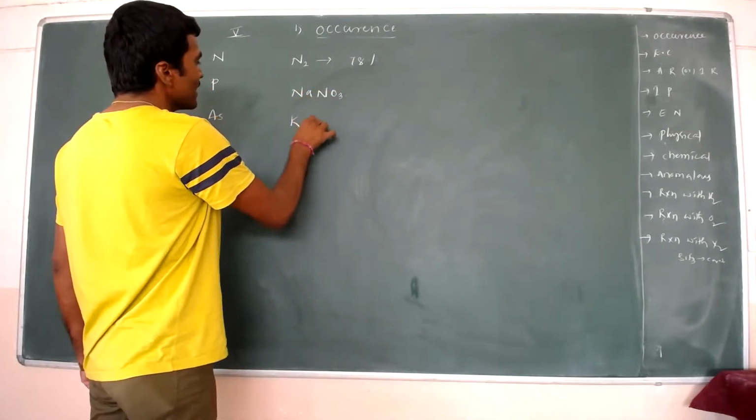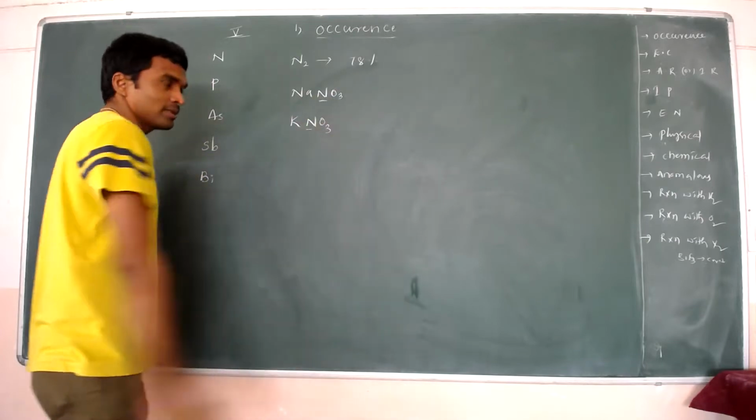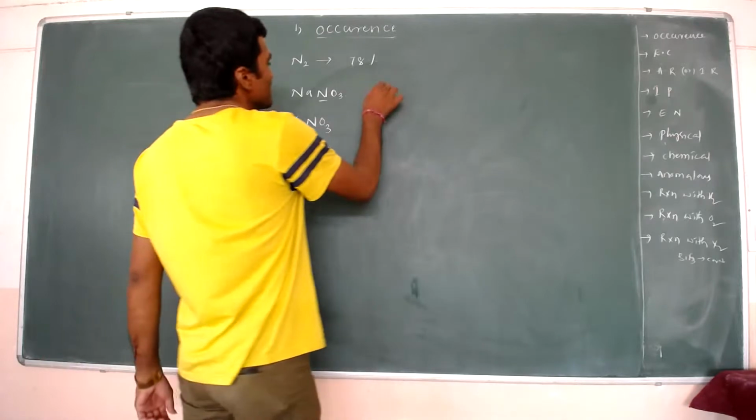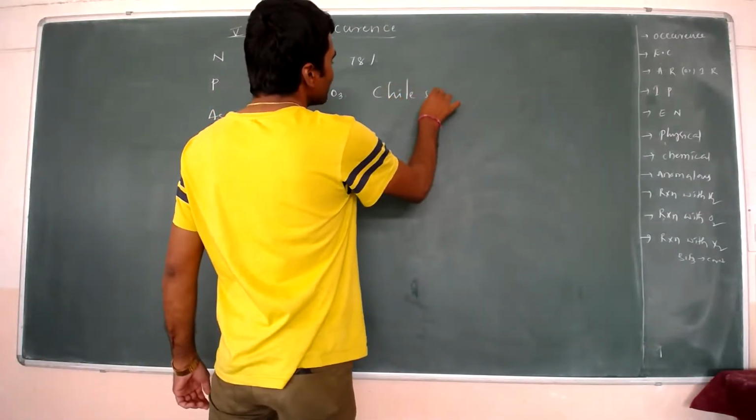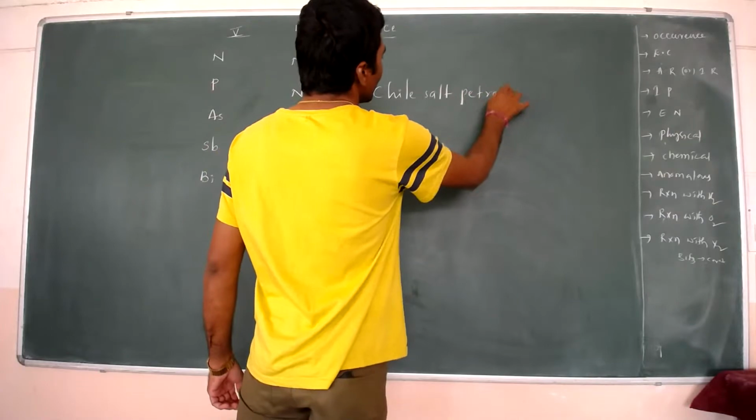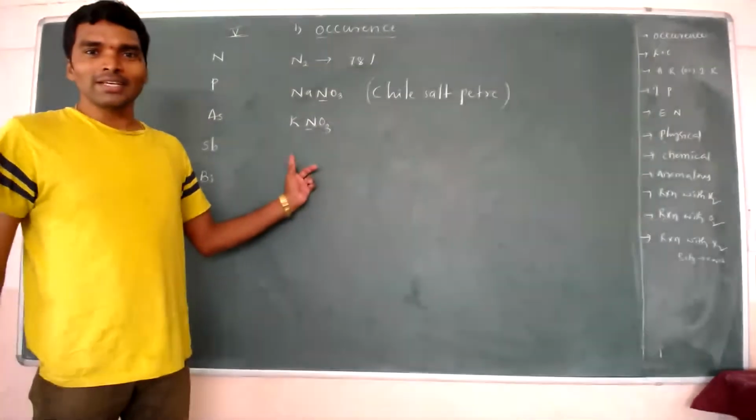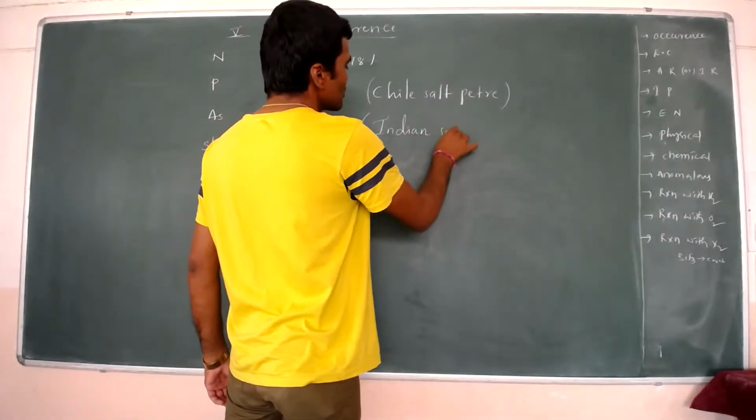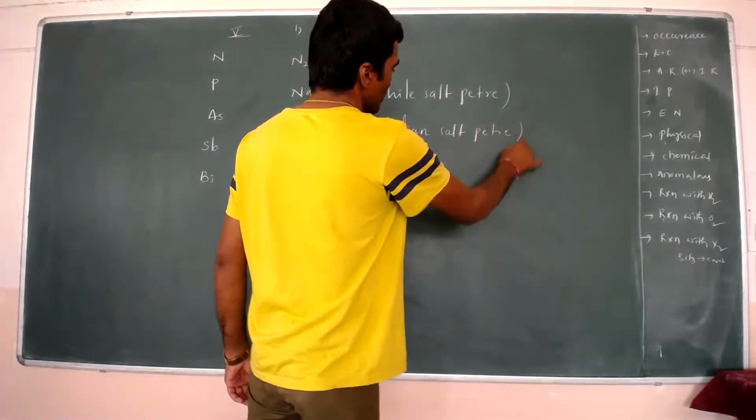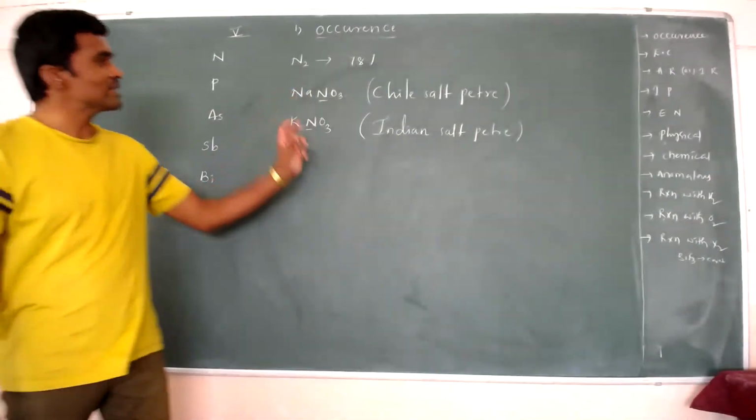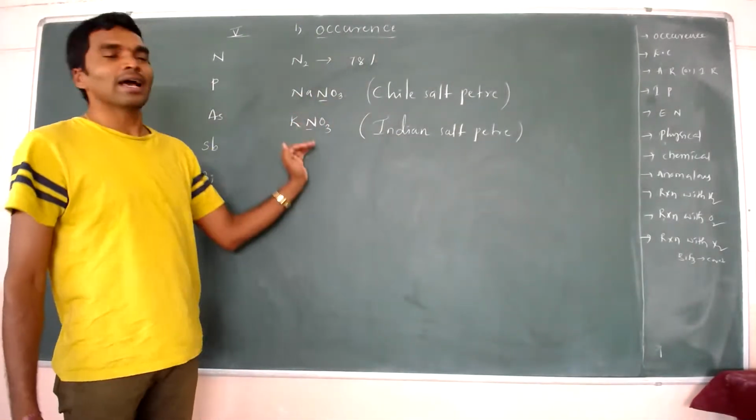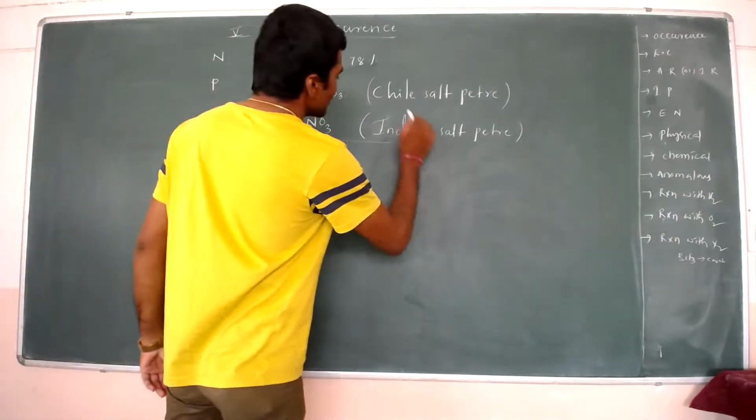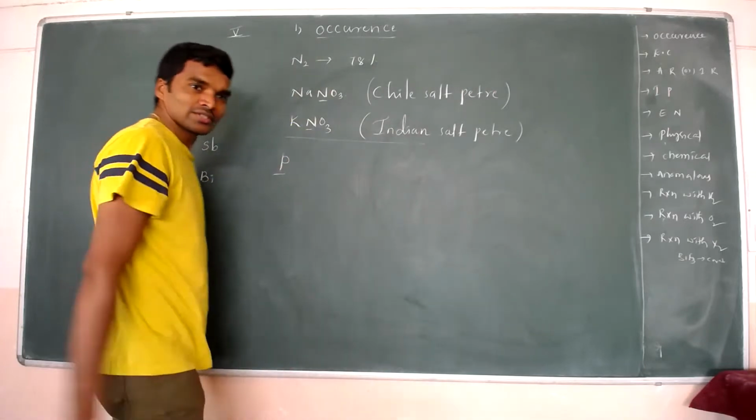Nitrogen is also available in the form of NaNO3 as well as KNO3. NaNO3, sodium nitrate, is called Chile saltpeter. KNO3 is called Indian saltpeter. So nitrogen is available in the form of sodium nitrate as well as potassium nitrate. Then we are going to discuss phosphorus.